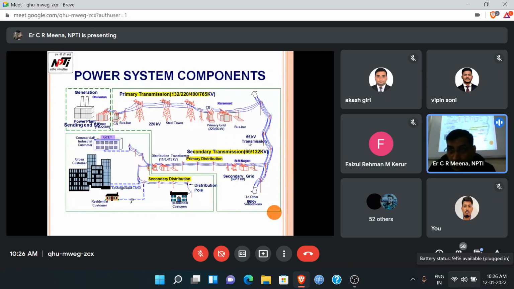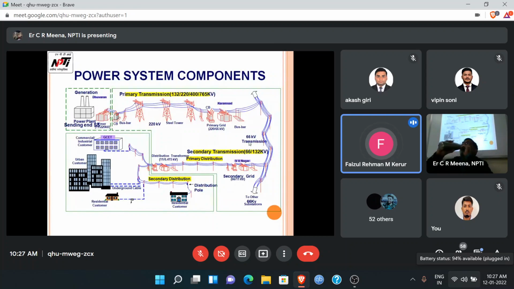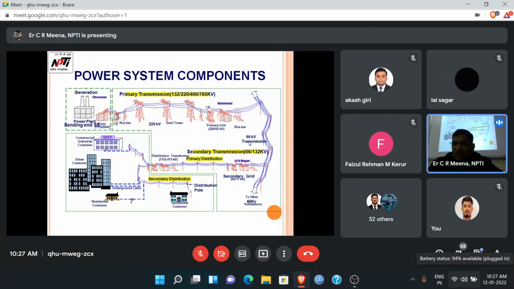How much voltage is required at a home? 230 volts. Is this single phase or three phase? Single phase. How much is the three phase voltage?